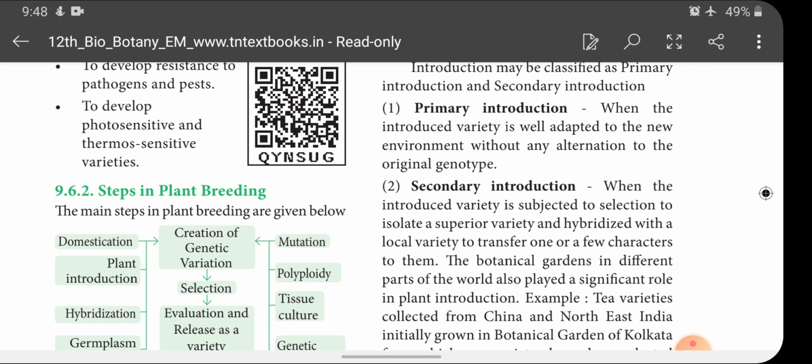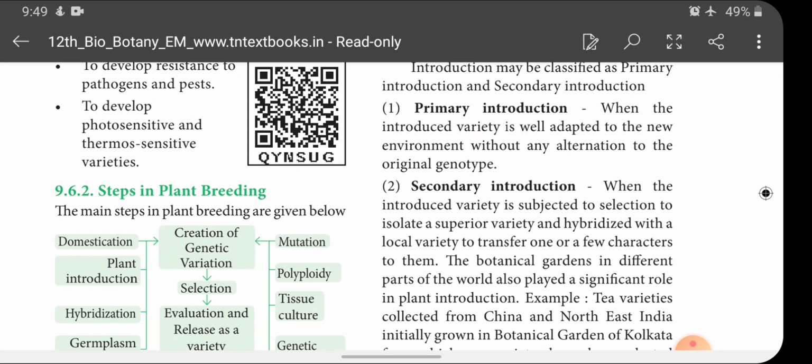So you could understand what secondary introduction means. When we introduce a variety from one country to our country, or one place to another place, we must make some changes in those seeds before introducing them, to adapt to the new environmental condition, and this is called secondary introduction. When the introduced variety is subjected to selection to isolate a superior variety and hybridized with the local variety to transfer one or few characters to them. If we introduce the plant as such into the new environment, that is called primary introduction.